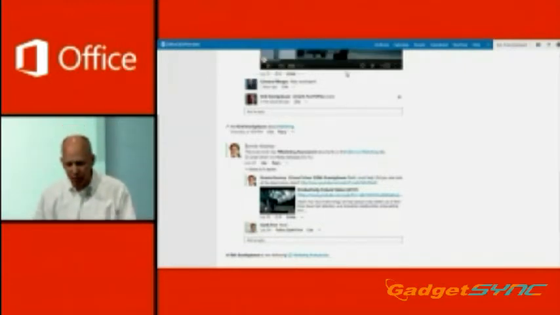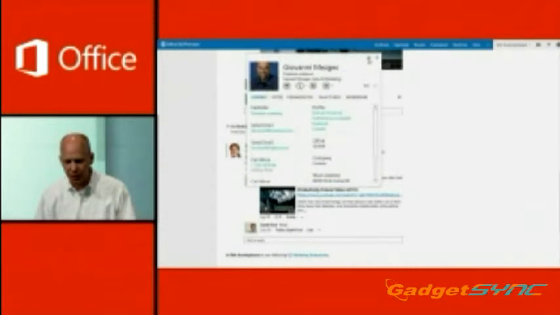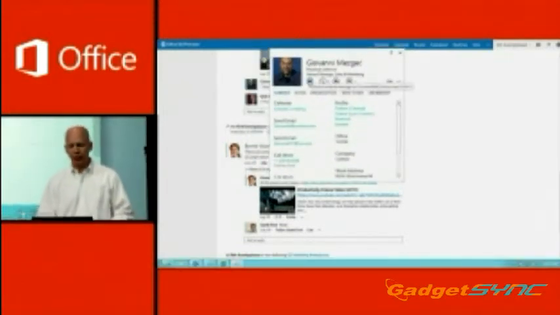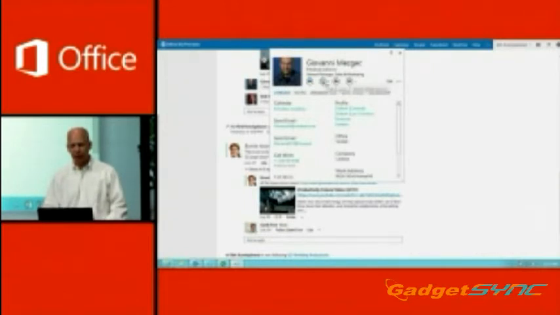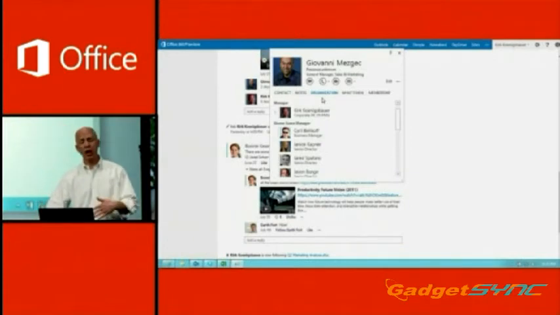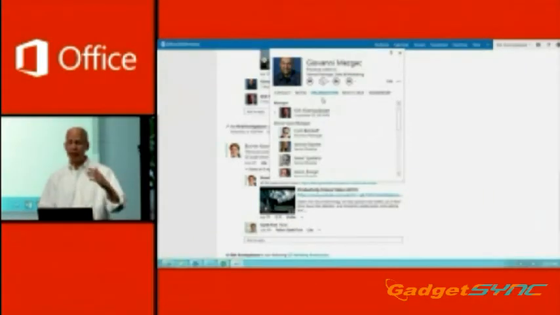This is enabled by what we refer to as the people card. So I'll hover over here for a quick sec, and I'll pin this so you all can see it in a larger mode. I can just simply click here to do an instant message, a Lync call, a video call. I get, in this case, all of this person's contact information here automatically for me in one place. I can view notes. I can view where this person sits in the organizational hierarchy of the company. I can navigate up and navigate down.